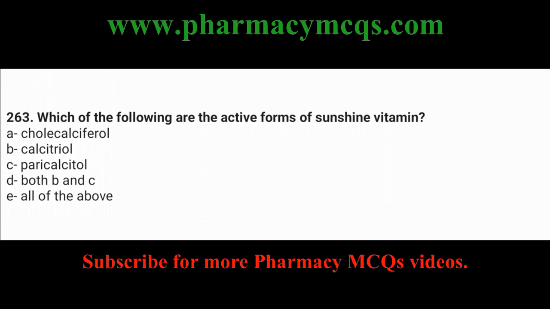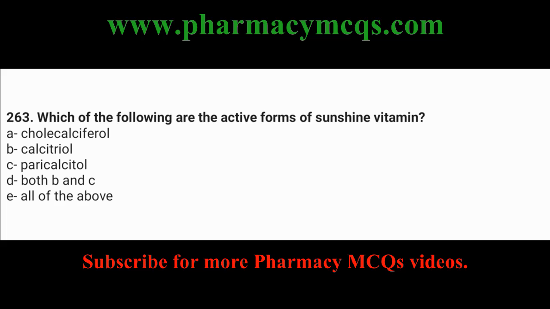Now our next MCQ: which of the following are the active forms of sunshine vitamin? Options are given: cholecalciferol, calcitriol, paricalcitol, both B and C, or all of the above.